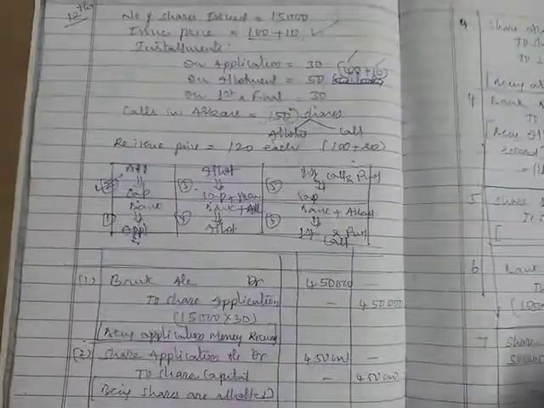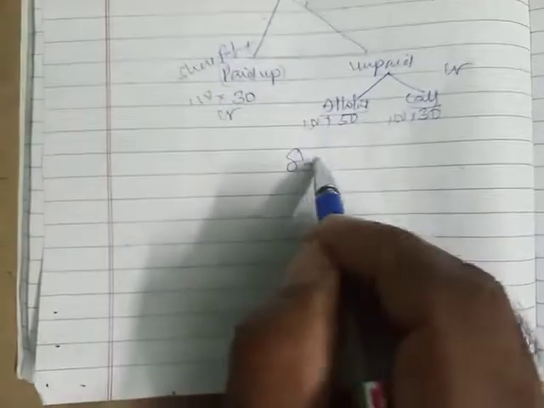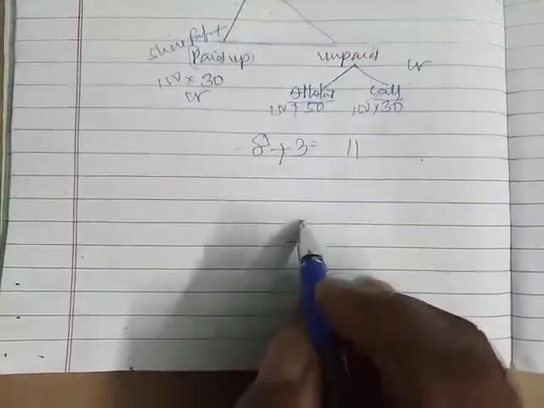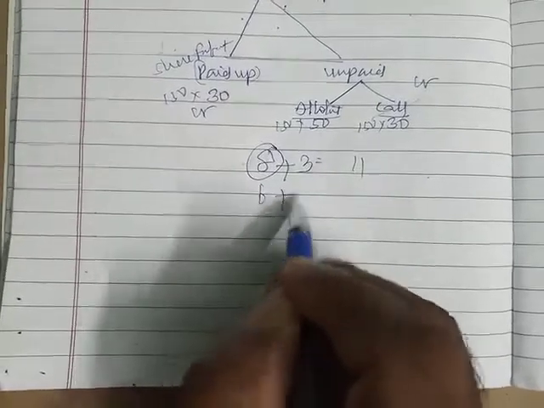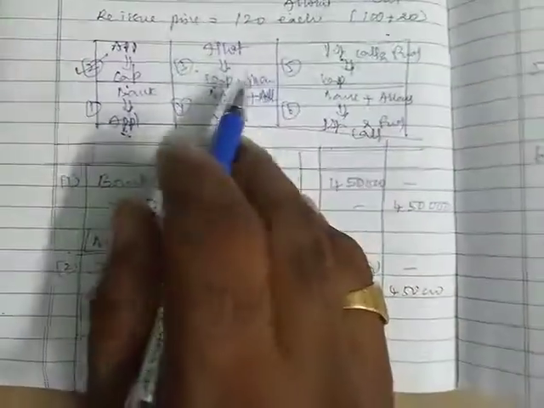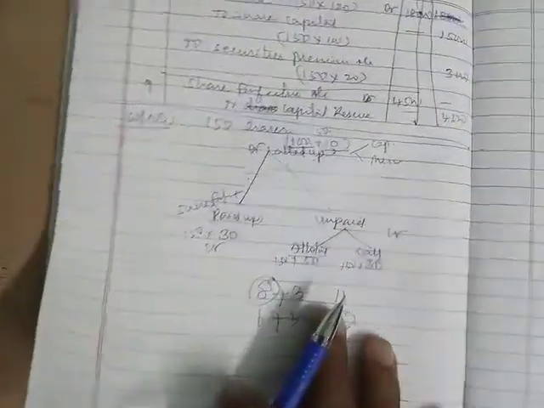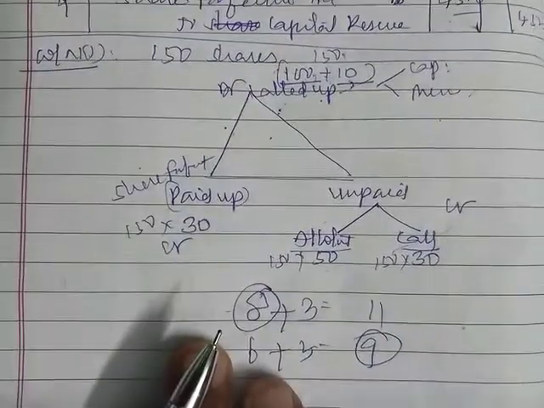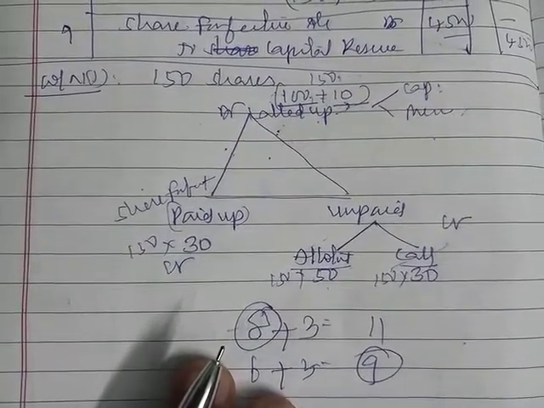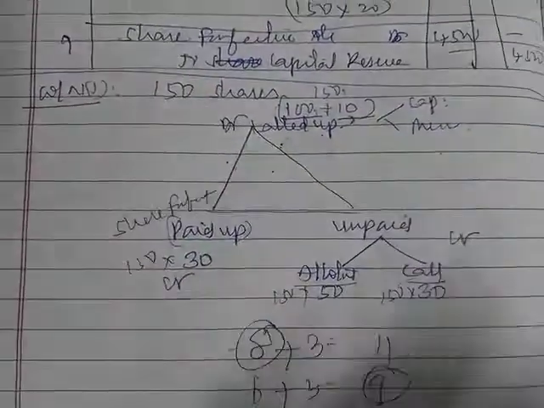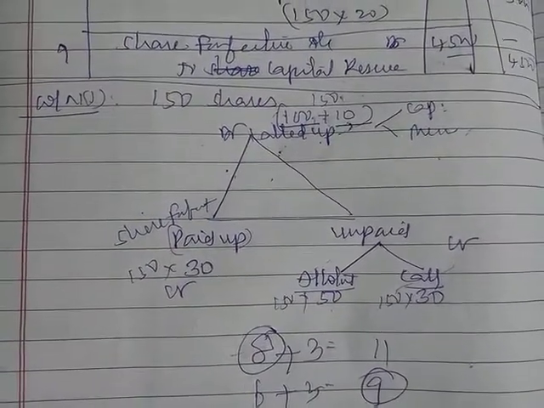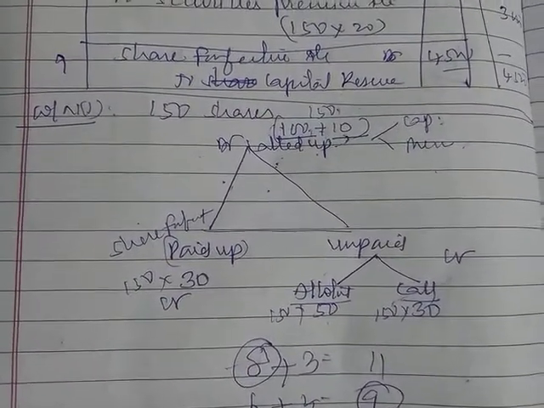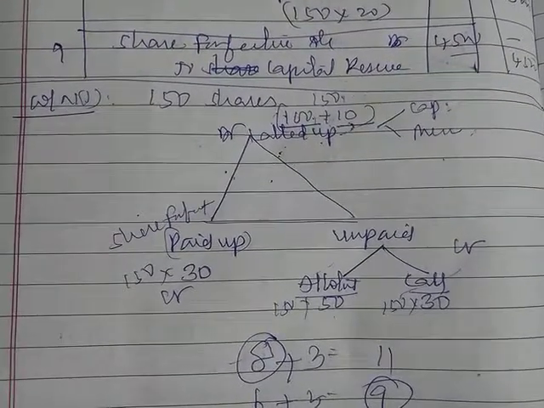This is an example of what I have explained to you along with the premium. I told you already 8 standard entries plus 3 forfeiture, total 11 entries would be there. But in this problem installments are 2, so 6 plus 3 entries, you found 9 entries only. And this box is the base for calculating, and calculation of the amount is also very important when you are taking it. So this will help you in writing the forfeiture and reissue entries. Hope this concept is clear to you, and hope you will be able to do some problems on this basis. So do some problems, practice on it. I'll be taking another problem for explaining you in the next video.